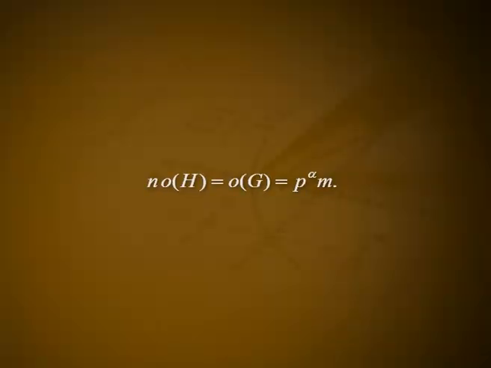It can be easily checked that phi is well defined, 1-1 and onto. Therefore, the number of elements of the collection {Hg : g belongs to G} is equal to n, that is, the order of G divided by the order of H is equal to n. So, we have n times the order of H is equal to the order of G, which is equal to p^α·M. Hence, the claim is proved.